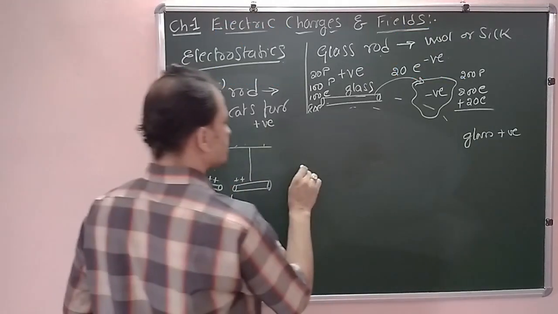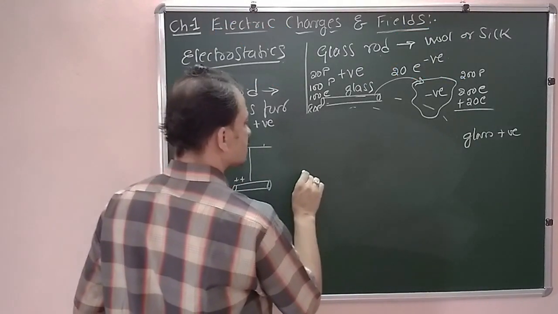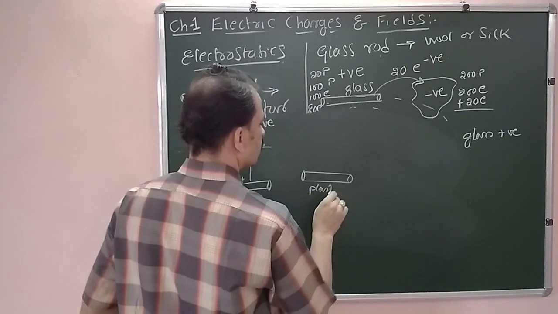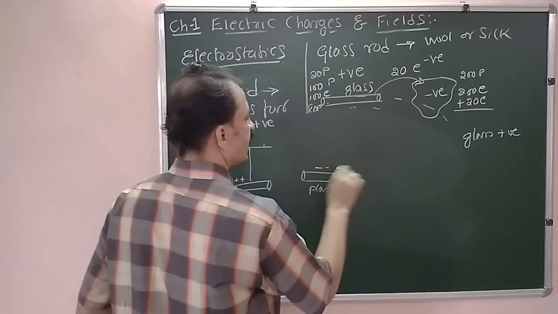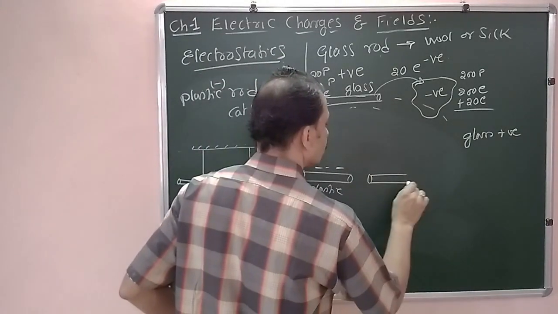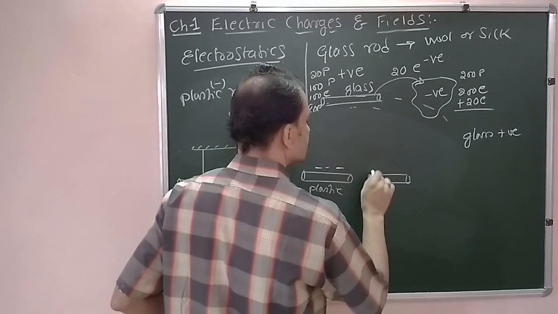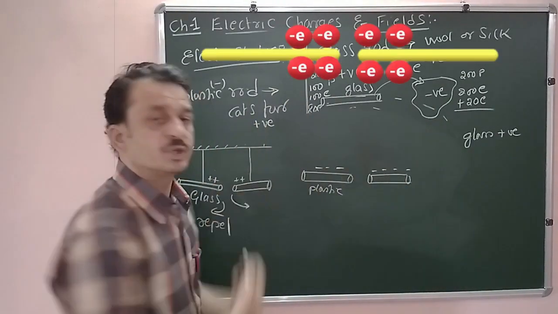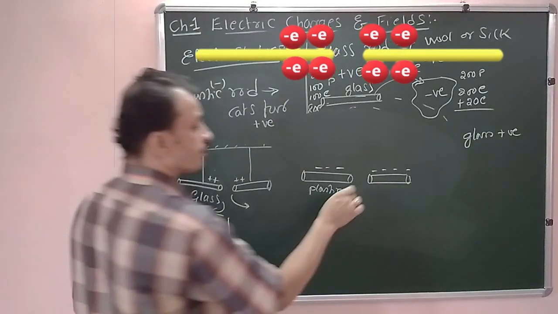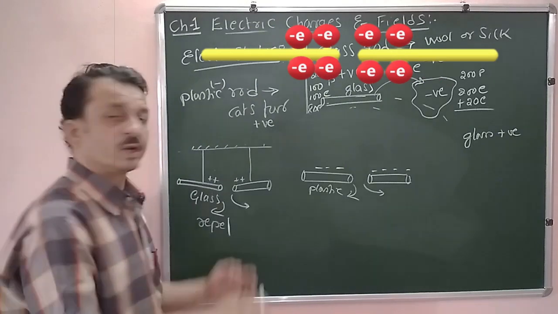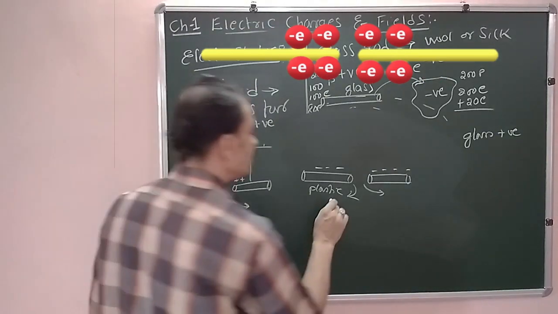Now one more observation. Take two plastic rods. This plastic rod is negatively charged, and another plastic rod, also rubbed with cat's fur, is also negatively charged. When they are brought very close to each other, we observe that they repel each other.